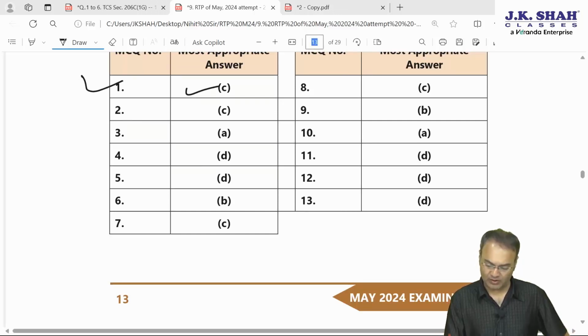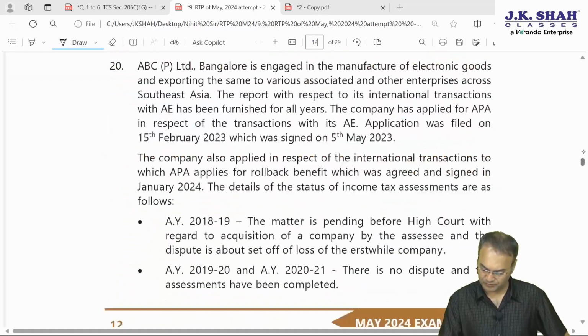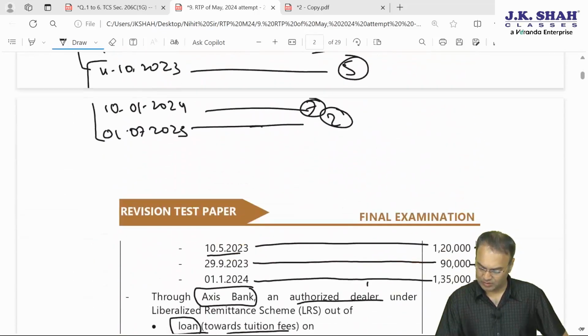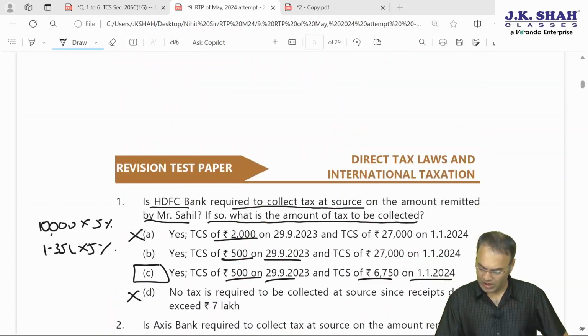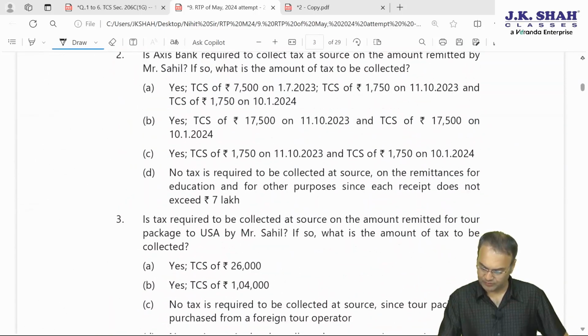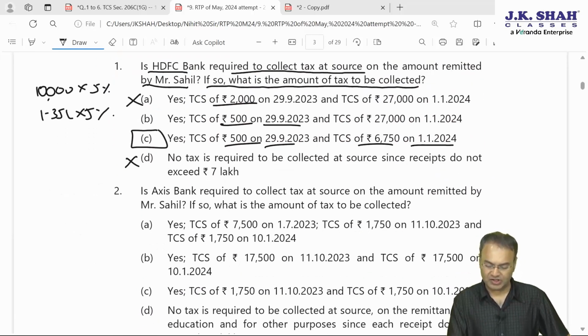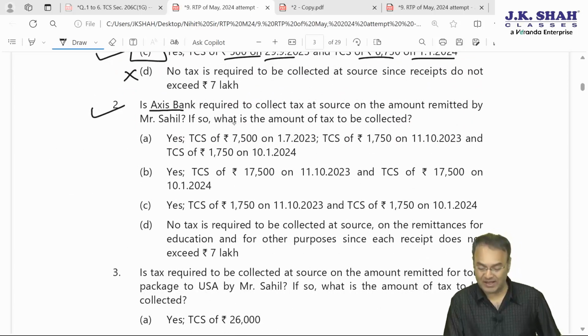Okay, coming back to our first question. C is the correct answer. Our answer is correct. Now coming to question 2. Is Axis Bank required to collect the tax at source on the amount remitted by Mr. Sahil? If so, what amount?